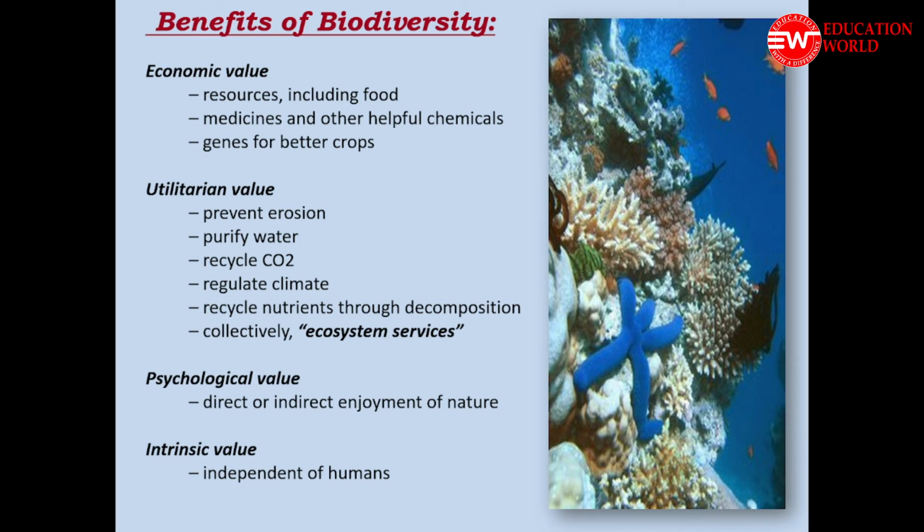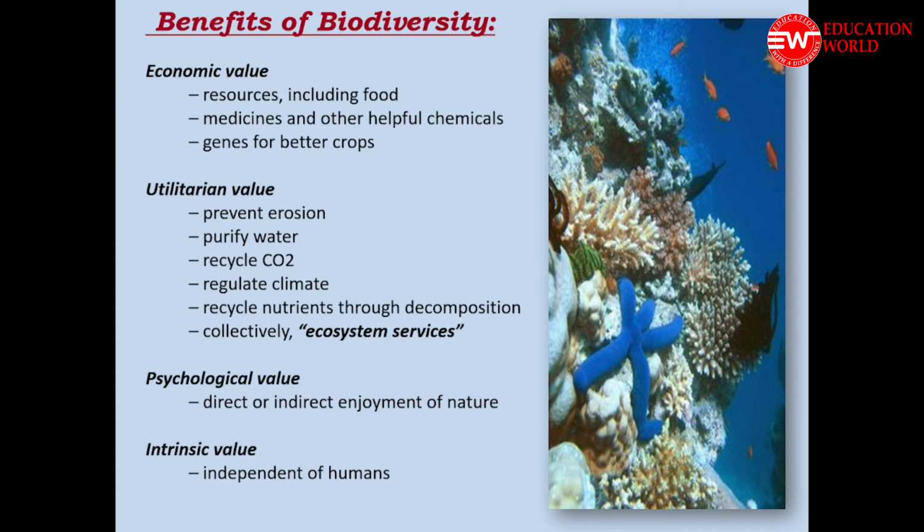Then in addition to the economic value, biodiversity also has a utilitarian value or ecosystem services. As we know, plants prevent soil erosion; they hold the soil tightly and prevent its erosion by the flowing currents of water. Plants are also capable of purifying water. They act as the kidneys of the earth planet because they absorb the pollutants and act as a sink, and pure water is evaporated by the plants to the atmosphere again, which returns to the earth planet in the form of rain.